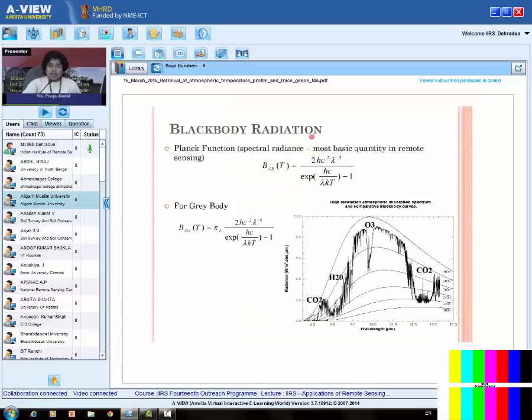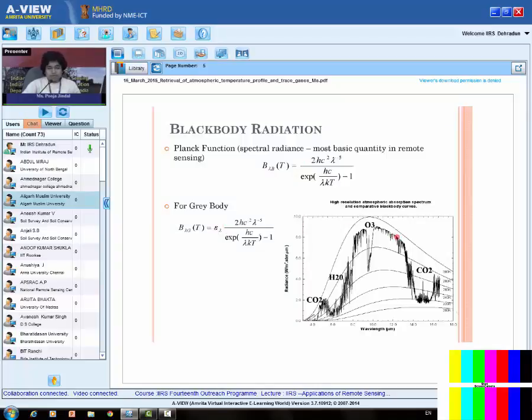Then there is black body radiation. As we know, any black body at a temperature T emits radiation at a wavelength lambda, which is given by Planck's function. So any body at a temperature T will emit this amount of radiation for the wavelength lambda. And if the body is gray, meaning the emissivity is less than 1, then Planck's function is modified like this. We have to add the emissivity in addition to Planck's function. Here the emissivity value is 1 for the black body, but for the gray body it will be less than 1.